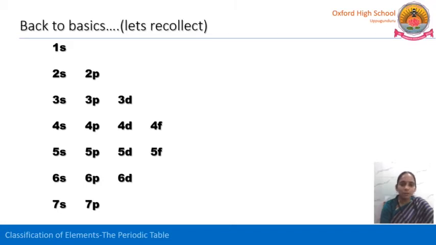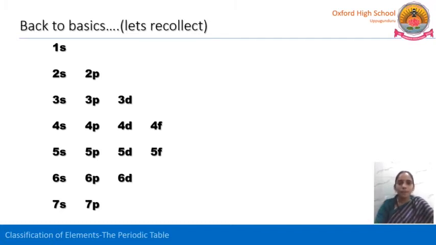If n is equal to 5, there are 5s, 5p, 5d and 5f. Likewise, all these shells contain different subshells. But how the electrons are filled into these subshells, that is different.